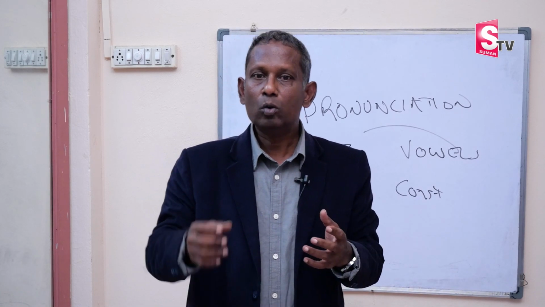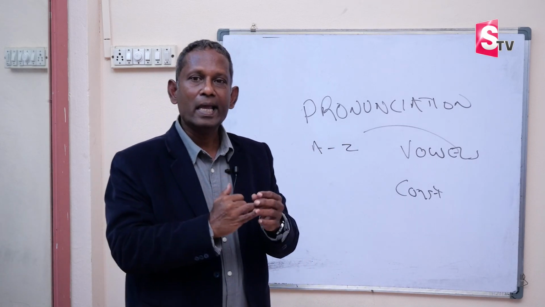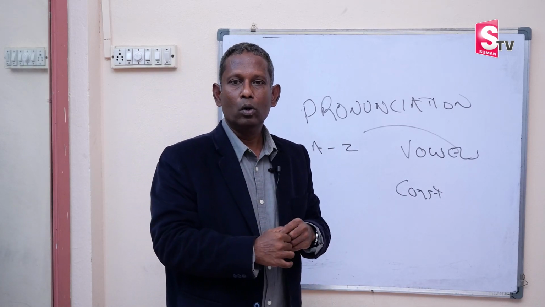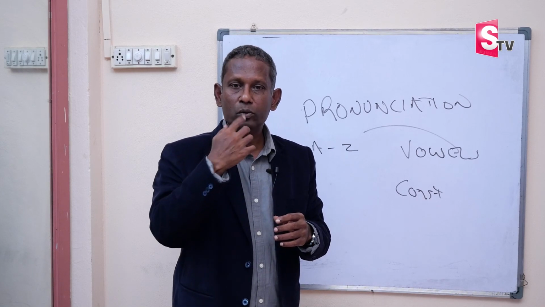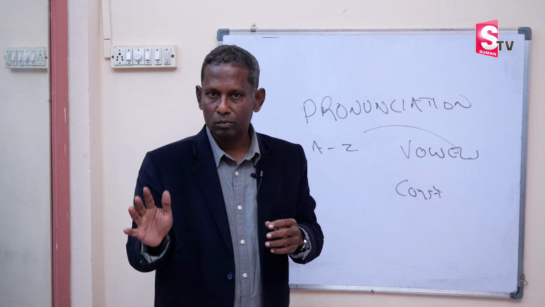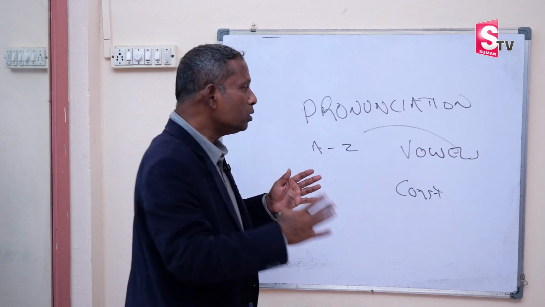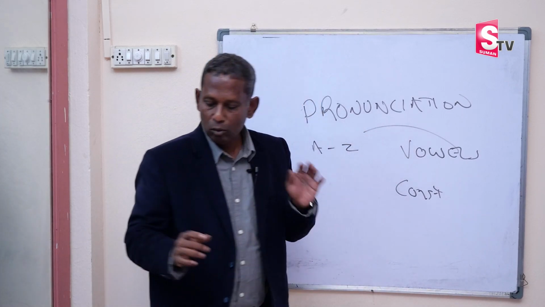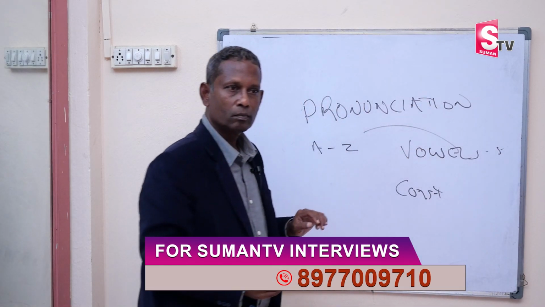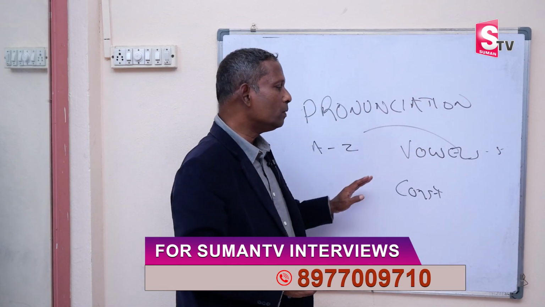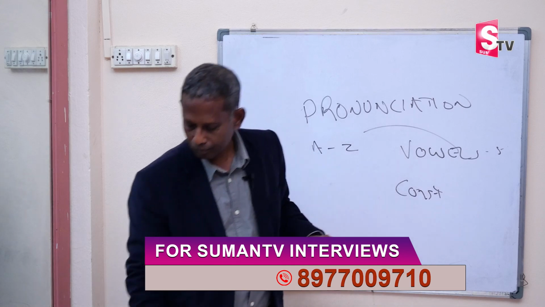So you say things like A, E, I, O, U, and you can actually do that. When you do that, you can see that you do not touch those parts at all. So all this is called vowels. And those are 5 vowels. The rest of them are consonants as such.